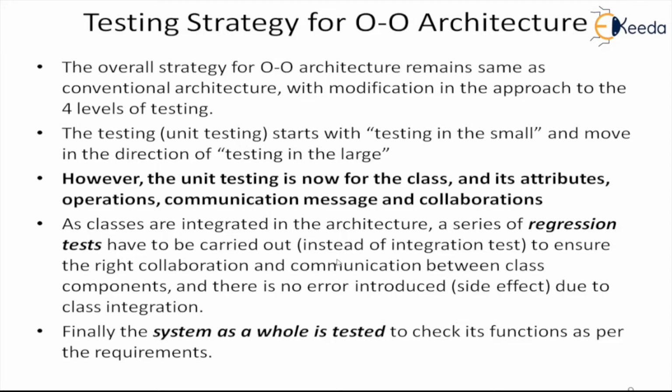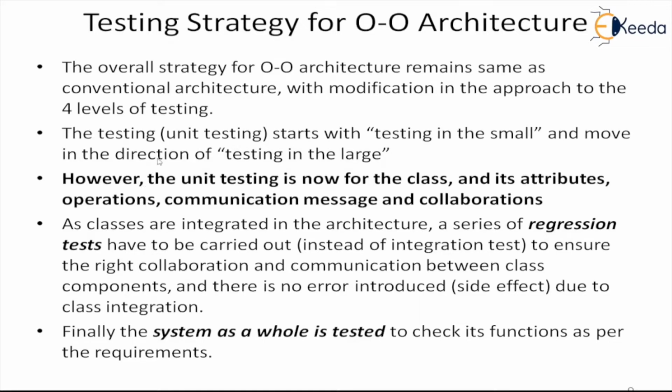Unlike the architecture, where the messaging and the collaboration were part of the integration, here it is part of the unit test. So the integration is more or less vanishing from here. In place of the integration testing, we will put a series of regression tests. Why will we put a series of regression tests?